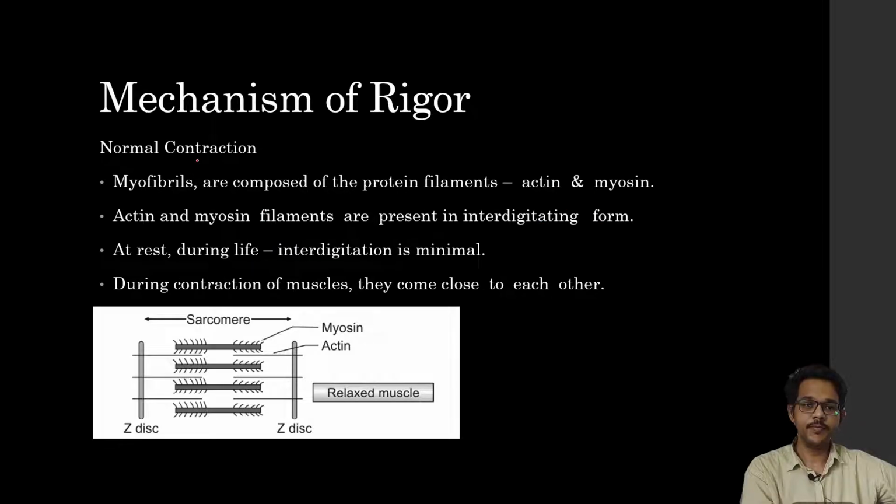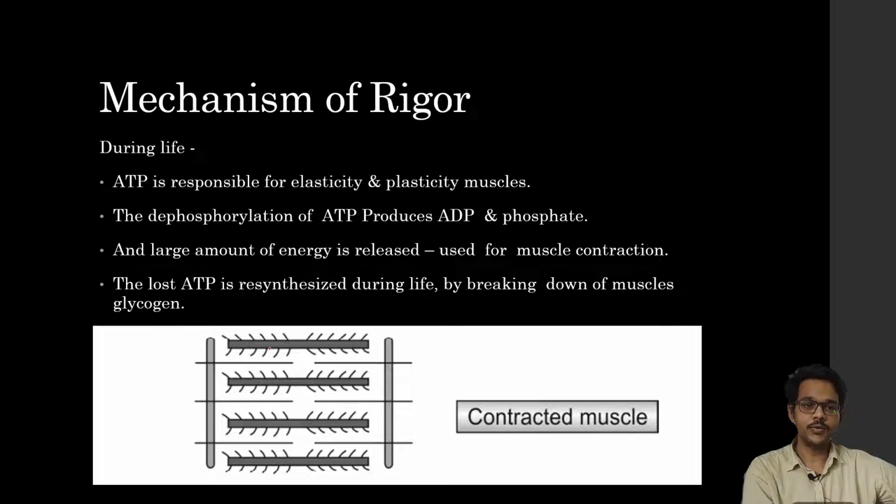Mechanism of rigor. Normal muscles usually consist of myosin and actin filaments. These myosin and actin filaments are present in an interdigitated form. At rest during life, this overlap is minimal, but in the contracted state, they come closer to each other. This is assisted by ATP. ATP is responsible for the elasticity and plasticity of muscle. Dephosphorylation of ATP produces ADP and phosphate, which releases a large amount of energy, which causes the muscle to contract.